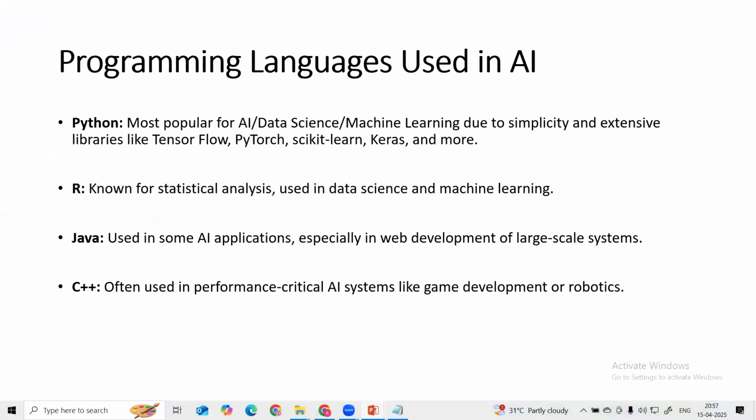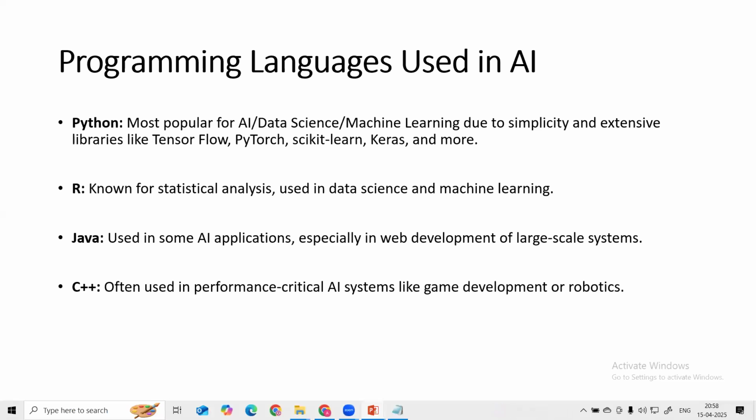So here you can see there are different programming languages available in the market. We can see Python, R, Java, C++, and other languages are available. So we have to decide which language we are going to utilize for our AI course. Python is the most popular for AI, data science, and machine learning due to its simplicity and extensive library support, like TensorFlow, Scikit-learn, PyTorch, Keras, and many more libraries.